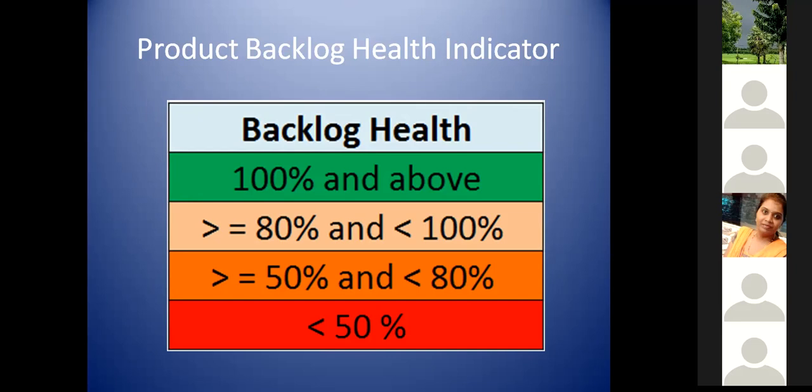But please ensure for every color, what is the action item that you are planning. If it is less than 50, I'm going to increase my refinement meetings by double. Or if it is the second case, like greater than 50 and less than 80, I'm going to spend some more hours. And if it is 80 to 100, what is the option or action I'm going to take? You need to be clear with that.